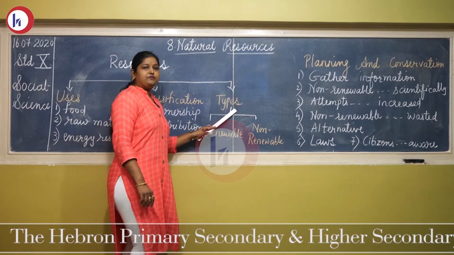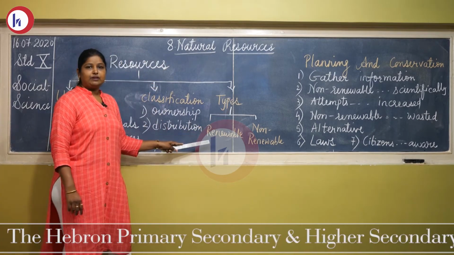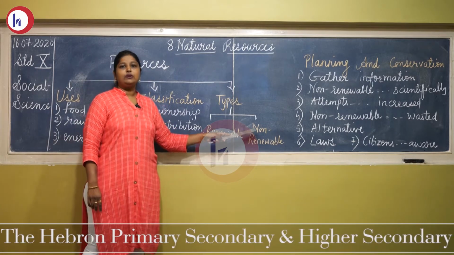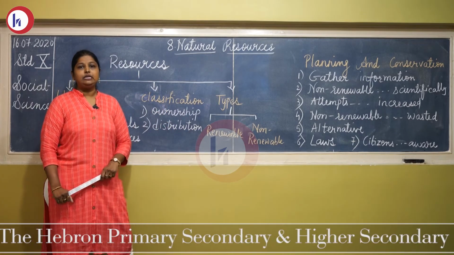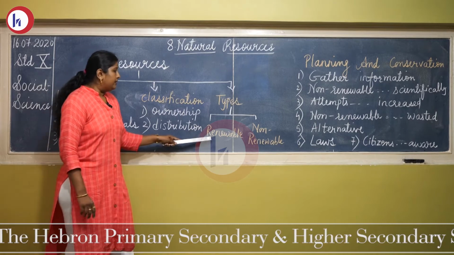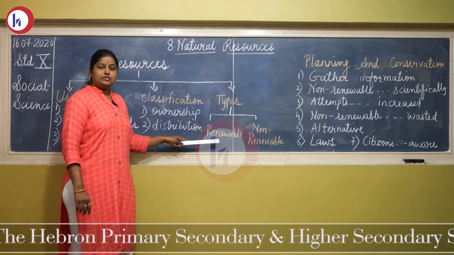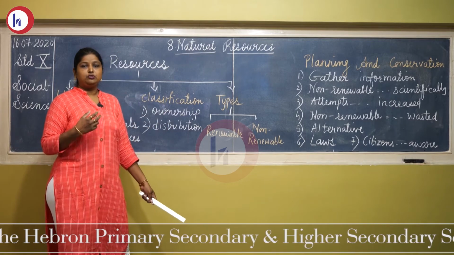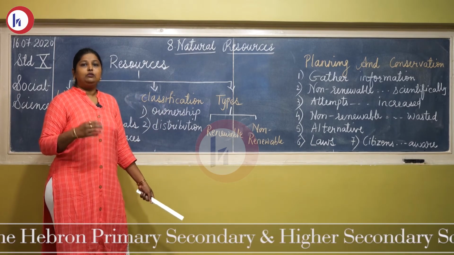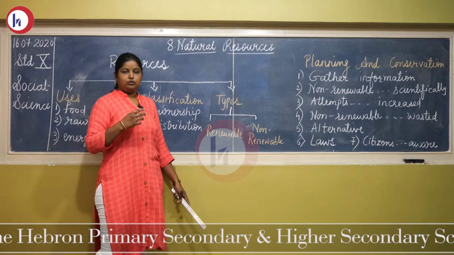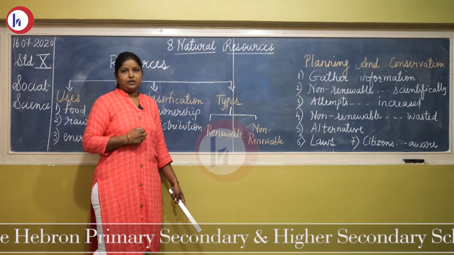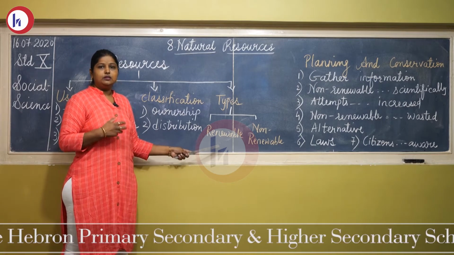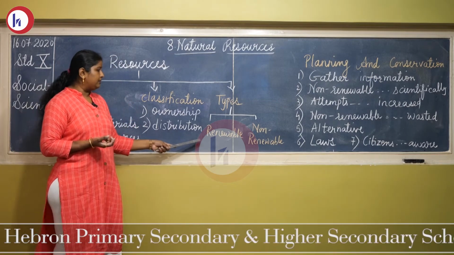Now, the types of resources are classified as renewable and non-renewable, or you can say exhaustible and inexhaustible. Renewable itself means resources that have the capacity to renew themselves, to regenerate and reproduce themselves. That comes in the category of renewable resources. Birds and animals come in this category of renewable.